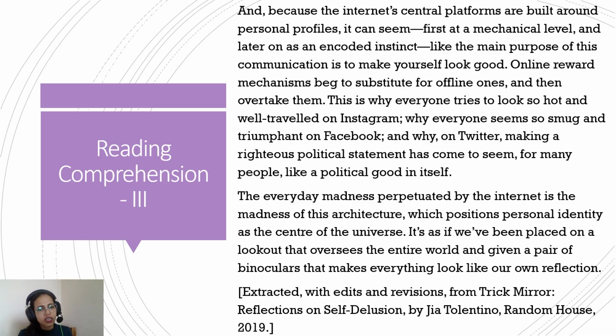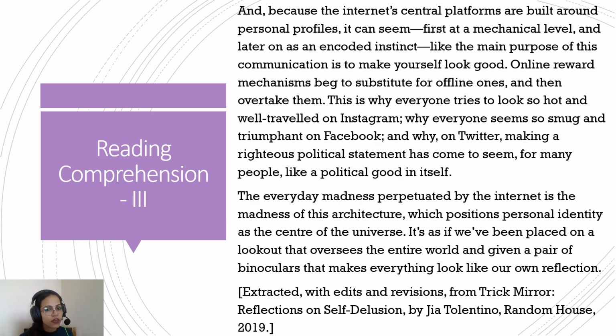But then eventually it becomes an instinct to share good pictures, to look good, with the pressure that, oh, I have not posted any travel picture for a long time, so my friends are posting travel pictures. I feel the pressure to go and travel and put pictures of wanderlust and all those things. So it starts at a mechanical level, and it gets encoded as an instinct, and you are under pressure to keep posting. The main purpose of the communication is to make yourself look good.